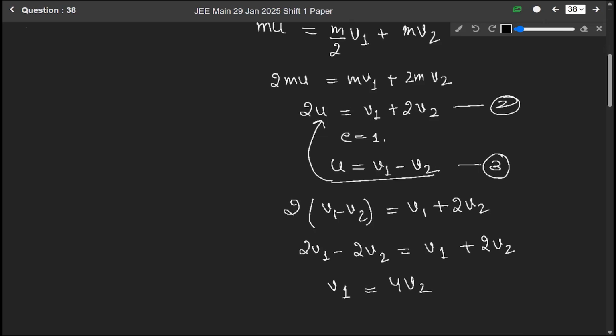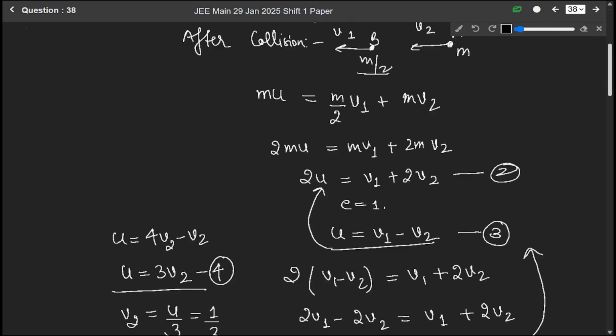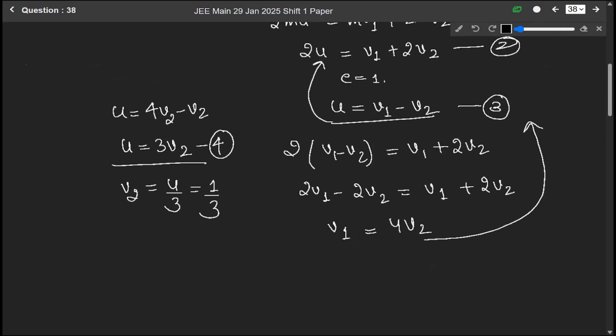v1 is equal to 4v2. If v1 is equal to 4v2, by putting it in equation 3, we get u is equal to 4v2 minus v2, means u is equal to 3v2. Let us say this is the fourth equation. u is equal to 3v2. If u is equal to 3v2, then v2 will be equal to u by 3, which is 1 by 3 of the initial velocity. Before collision, it is the square root of 2gh, means the square root of gr. So v2 will be equal to 1 by 3 square root of gr.